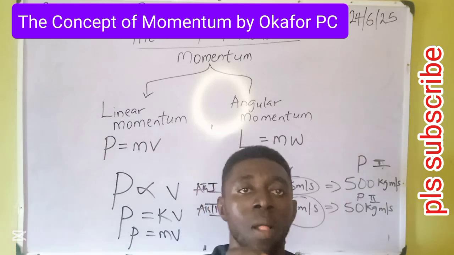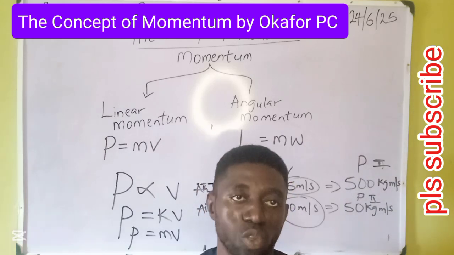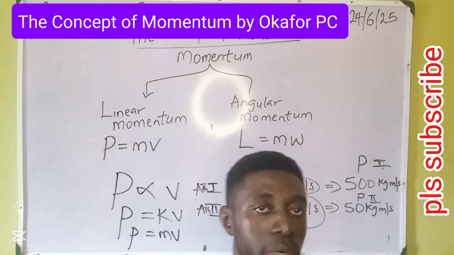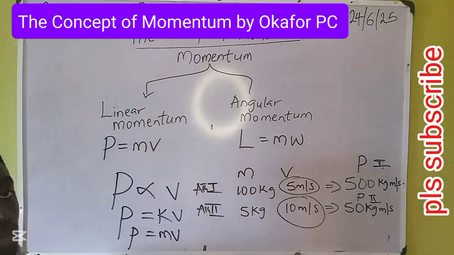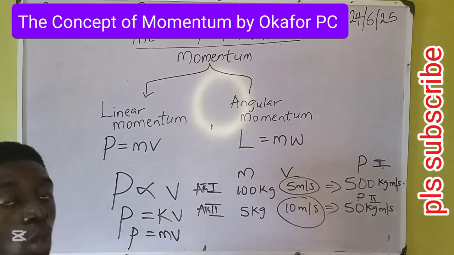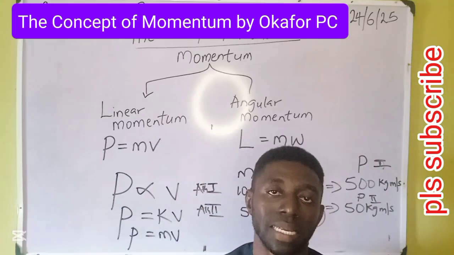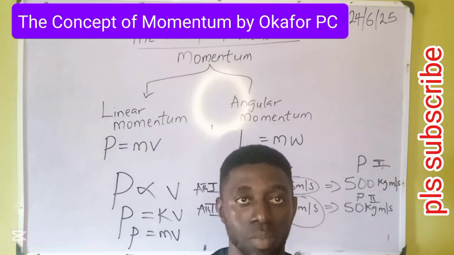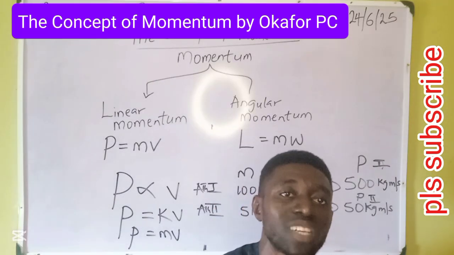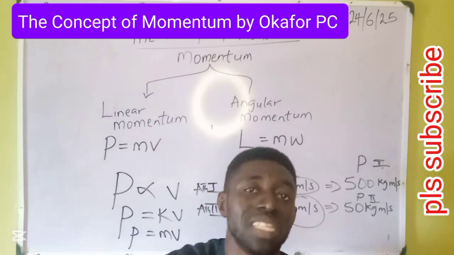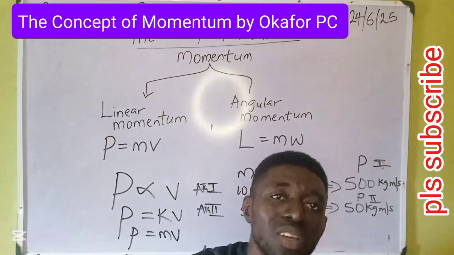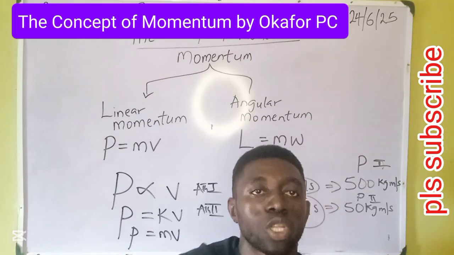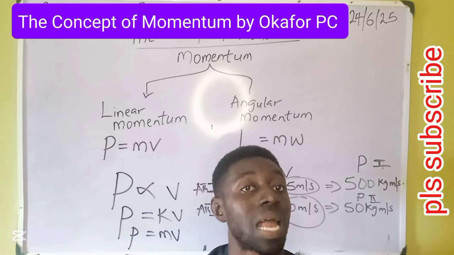We have two major kinds of momentum: what we call linear momentum and angular momentum. You can see from the board. When a body moves on a straight line, it's called linear momentum. The mass of that body times its speed on that straight line is linear momentum. But when a body moves in a curve, when a car goes about a roundabout, when the earth spins about its axis and about the orbit of the sun, it's called angular momentum.